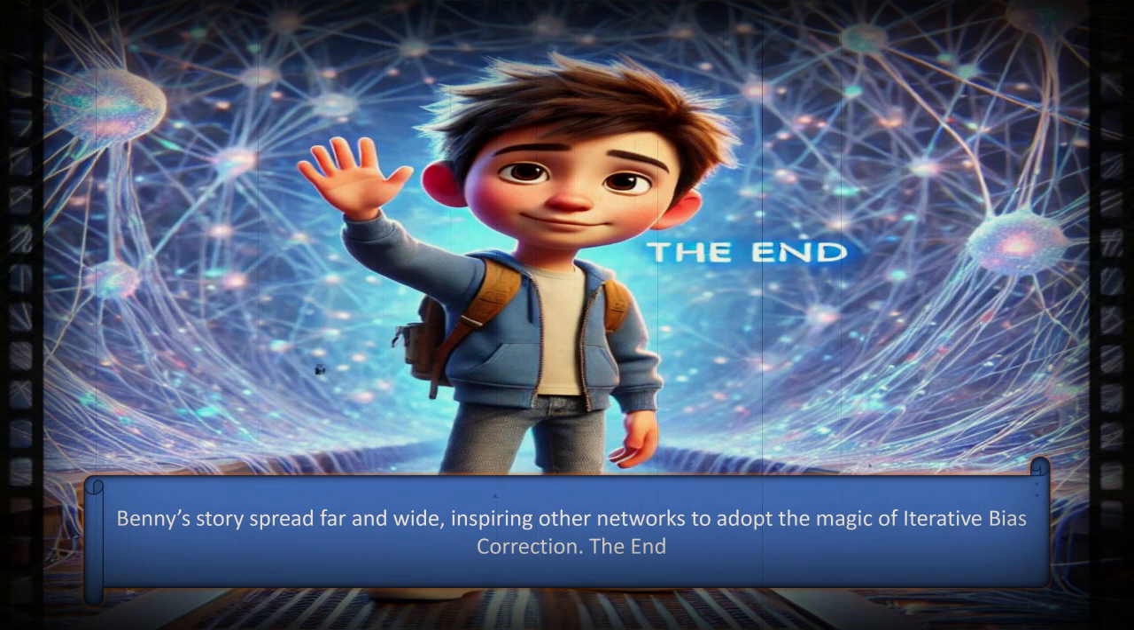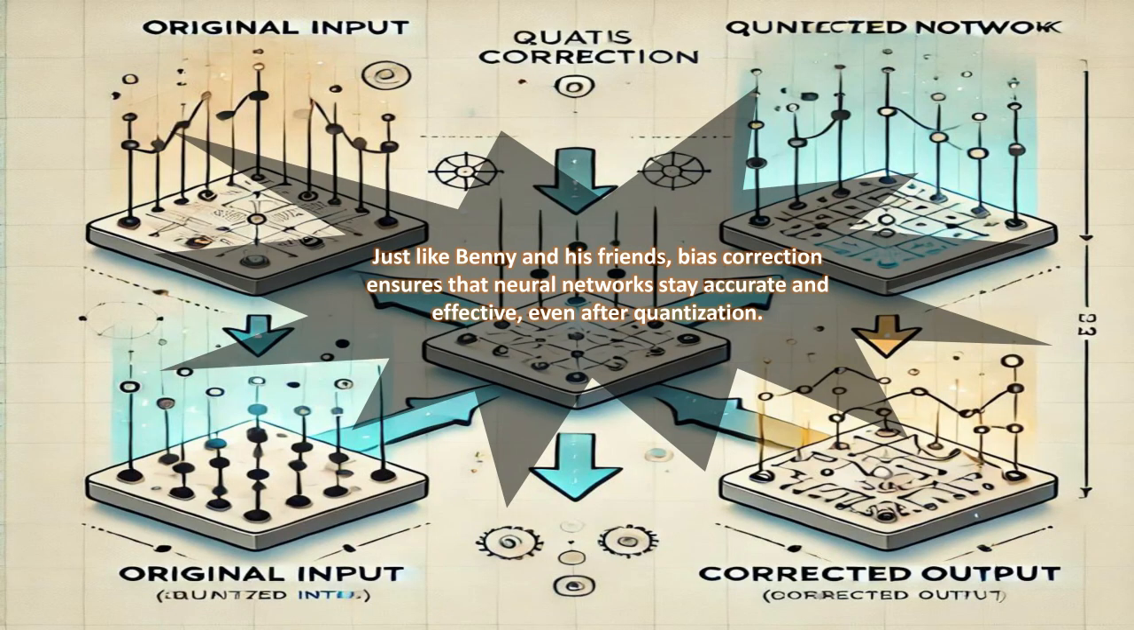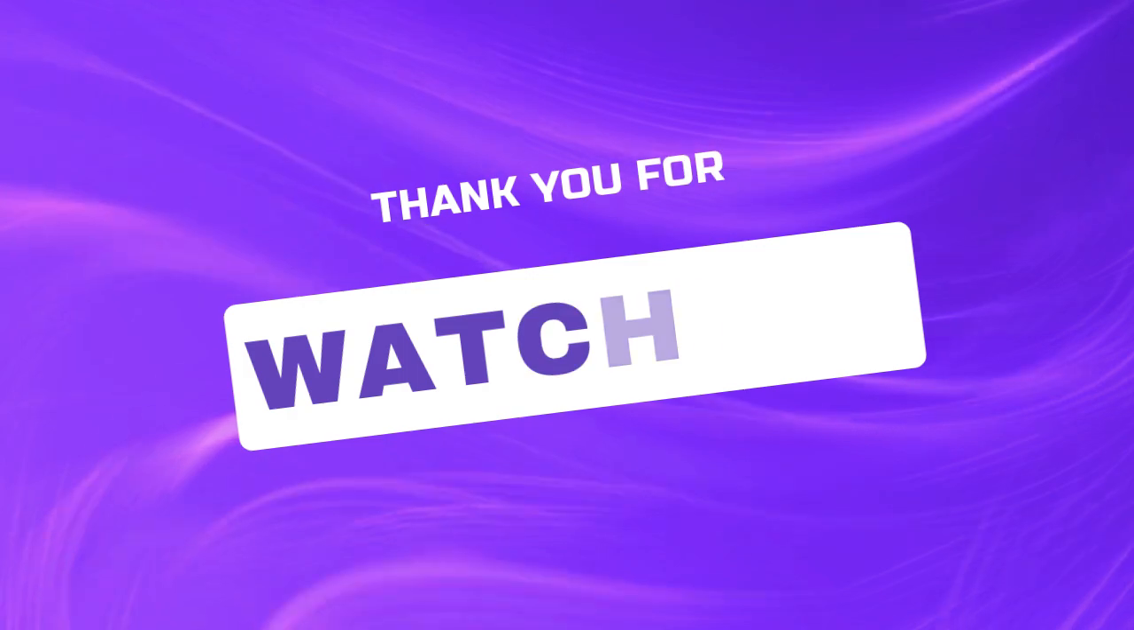Benny's story spread far and wide, inspiring other networks to adopt the magic of iterative bias correction. The end. Just like Benny and his friends, bias correction ensures that neural networks stay accurate and effective, even after quantization.